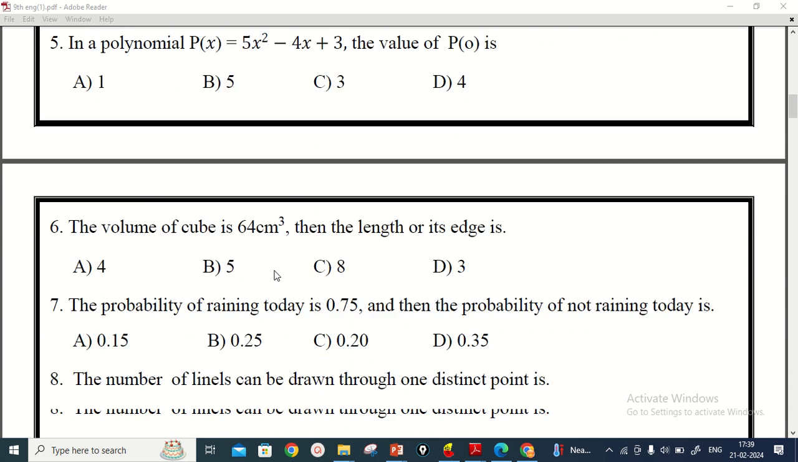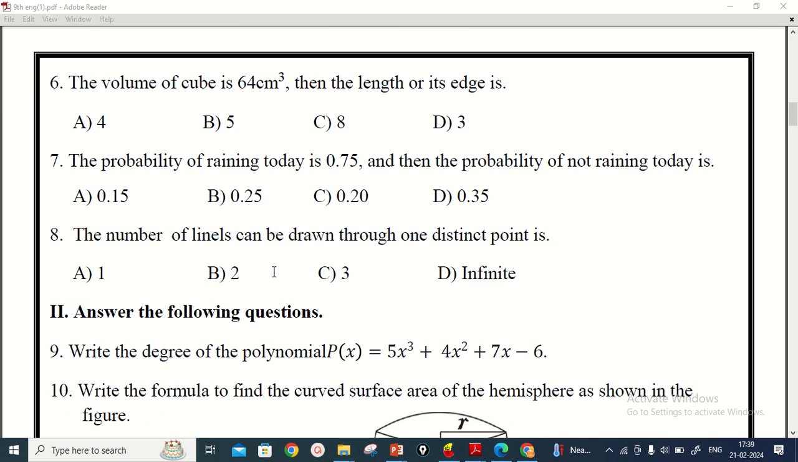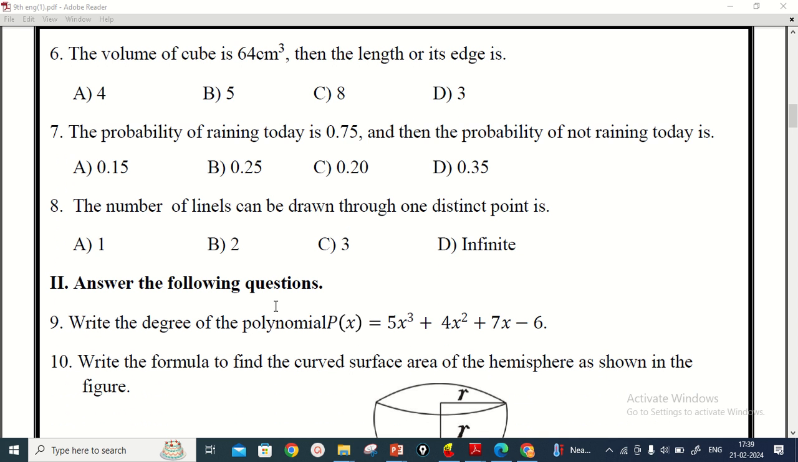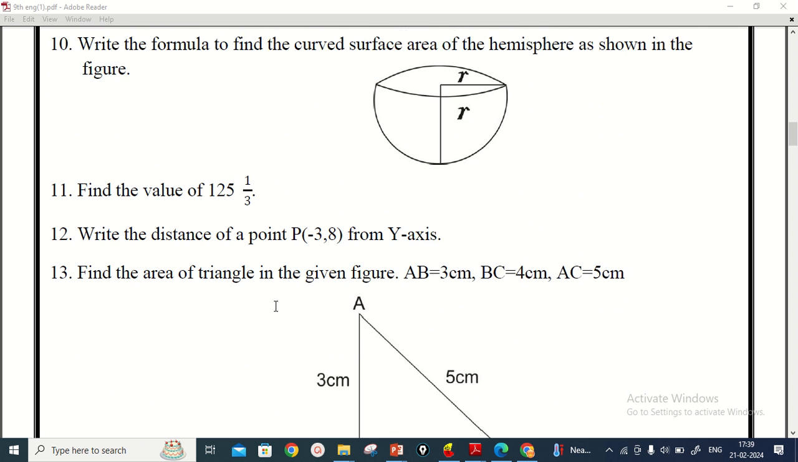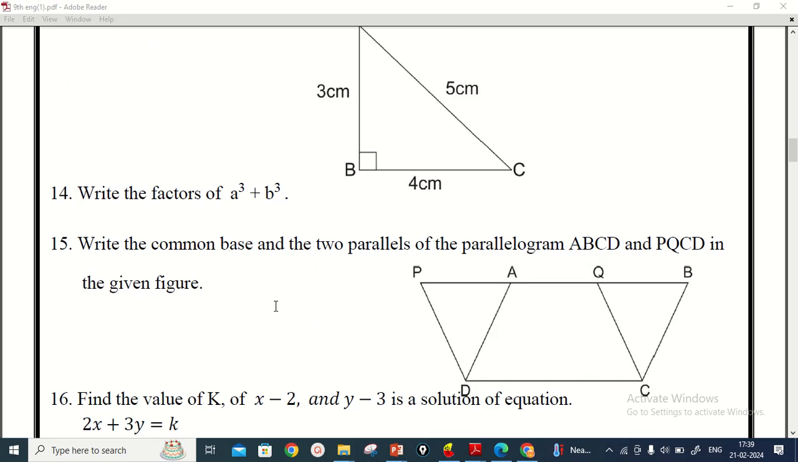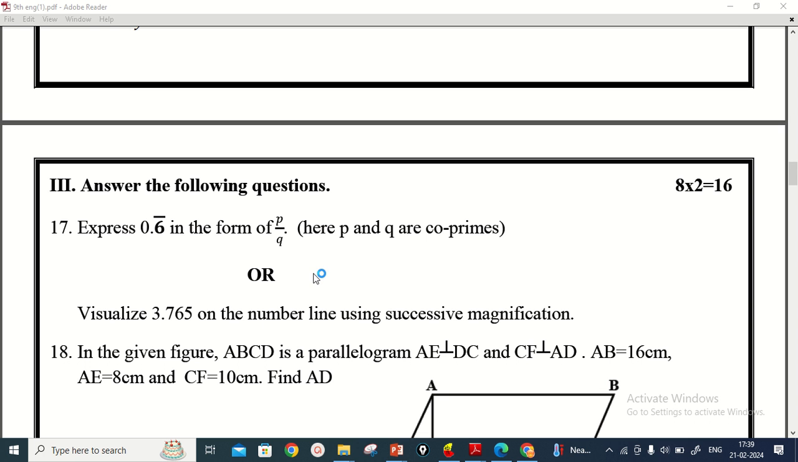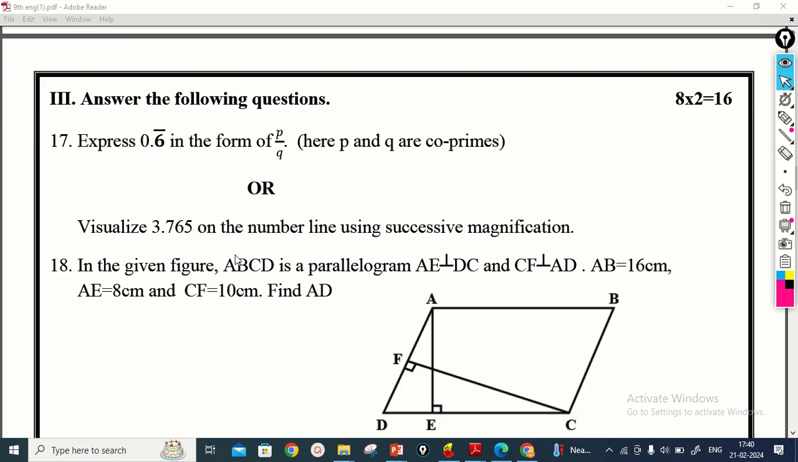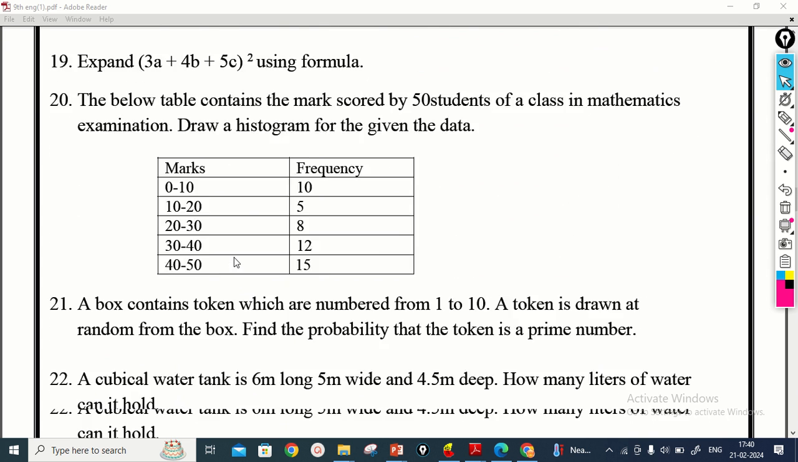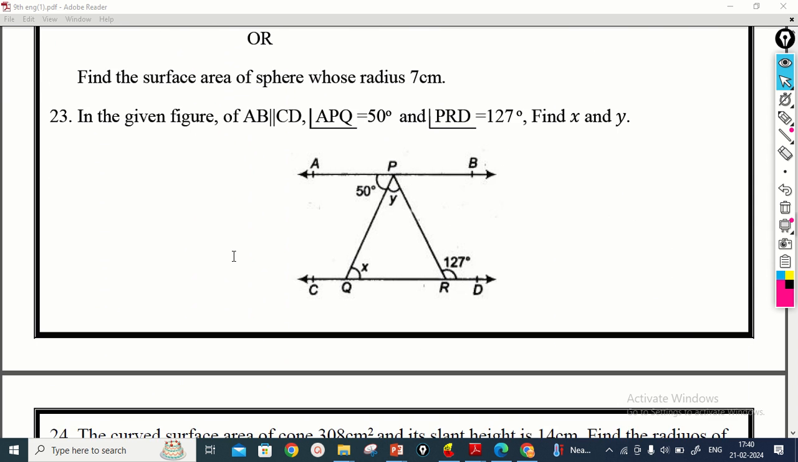And then the second part contains the 1 mark short answer questions. Here also, totally 8 questions are there, 1 mark each, up to the 16th question. And then in the third part there are 8 questions with 2 marks each. So observe the questions here. These types of questions are given.